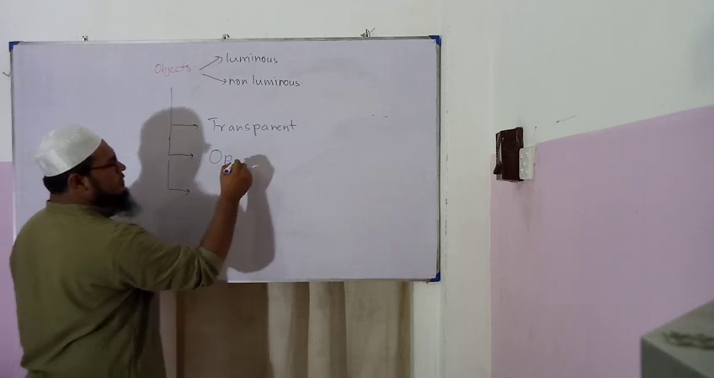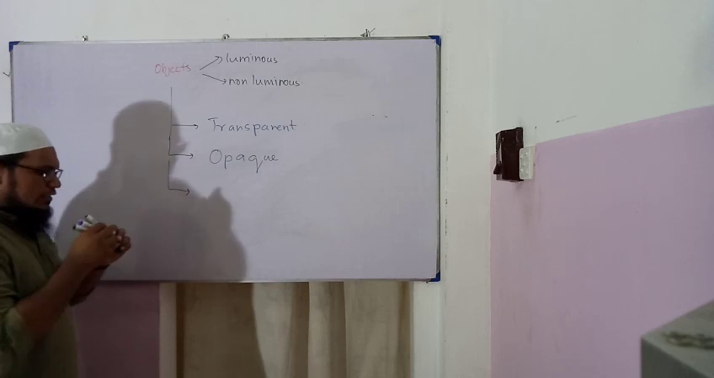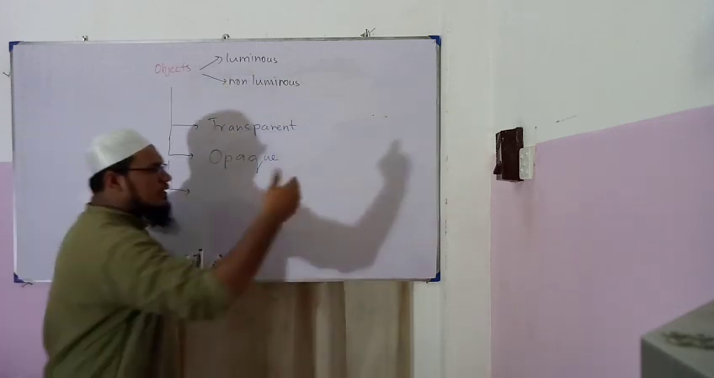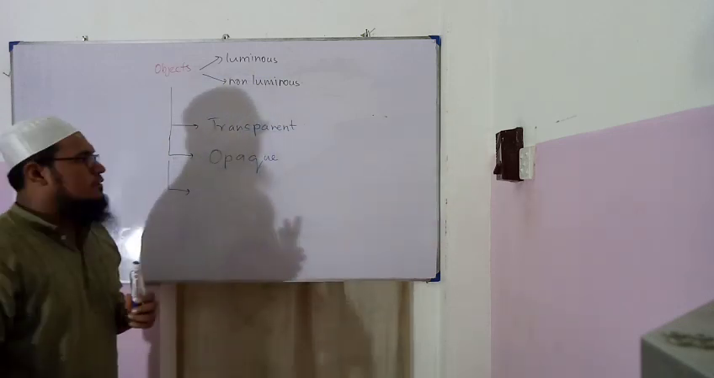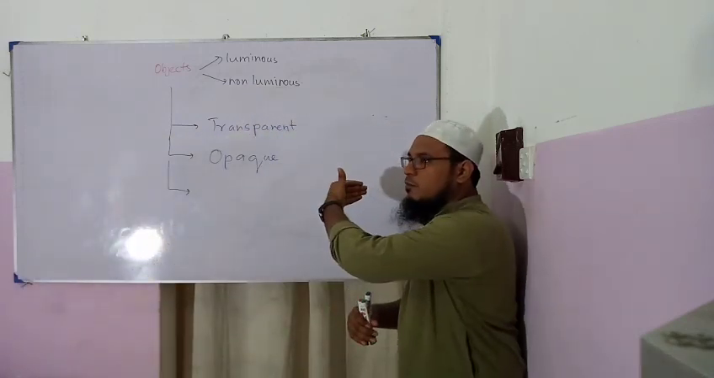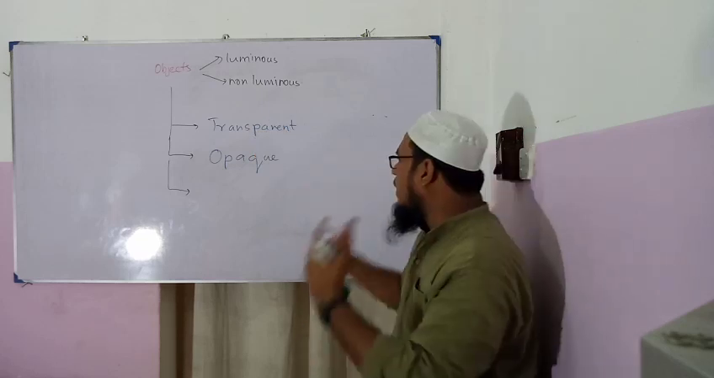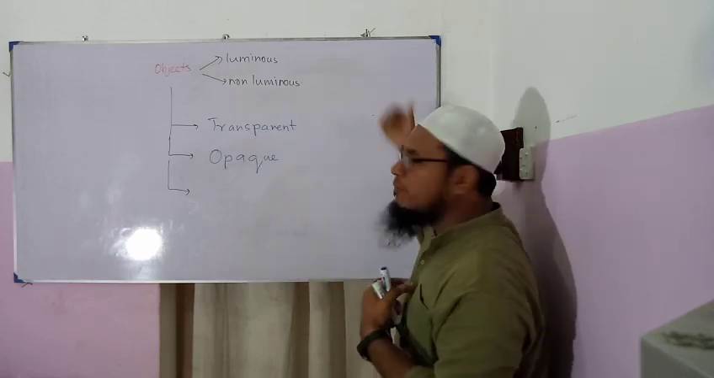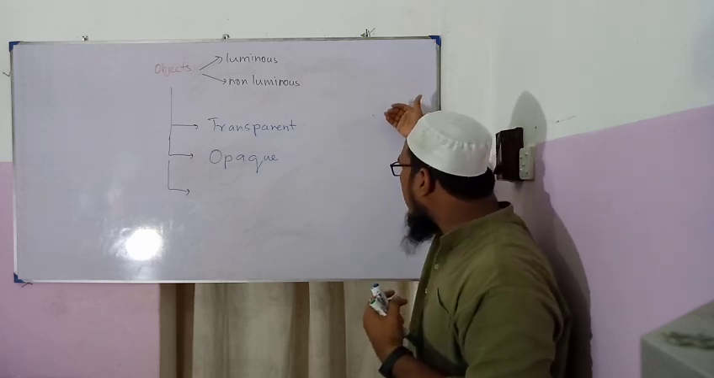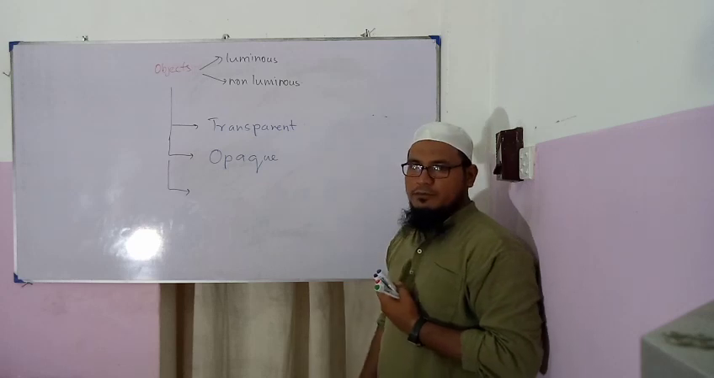The next thing is opaque. An object which is opaque will not allow the light rays to pass through. For example, this blackboard. The one who is behind this blackboard cannot see what is in front. Or I cannot see what is behind the blackboard because light rays from there cannot pass through this blackboard. It is called opaque.